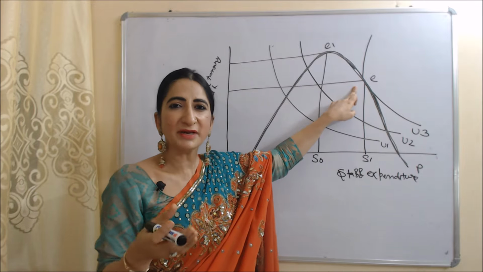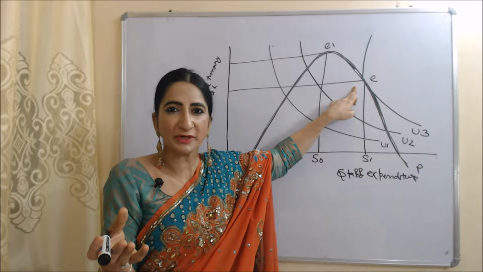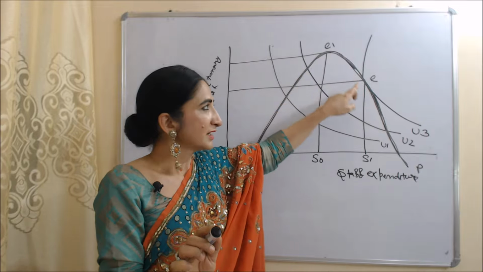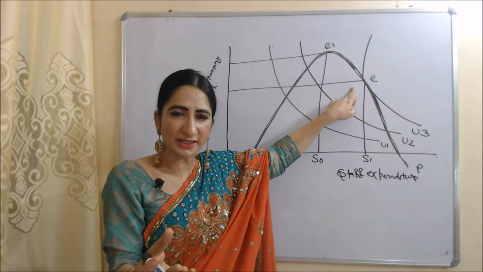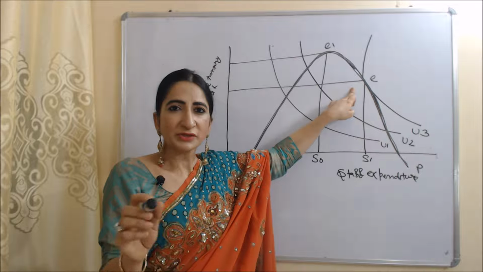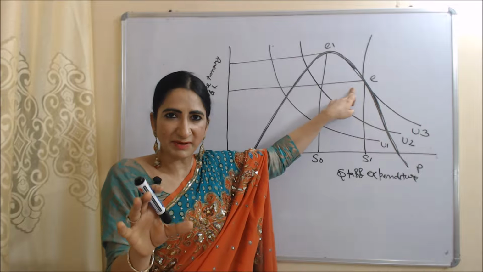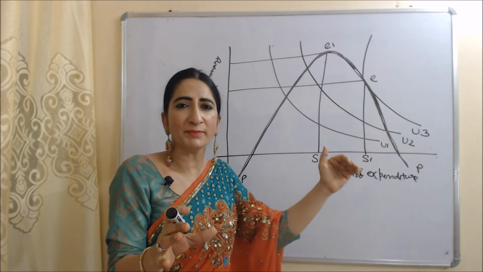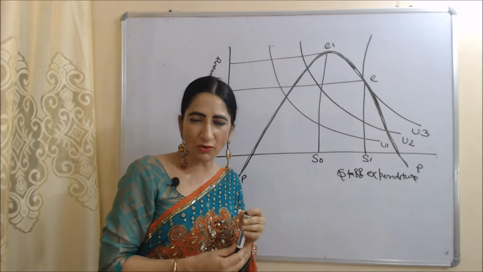At this E point the manager is giving minimum profit to the organization, not maximum. The maximum profit point is E1. Here the manager maximizes utility and also gives minimum profit to the organization. So we can say the manager tries to maximize his utility in such a way that he can at least give minimum profit to the organization. So this is all about this model.